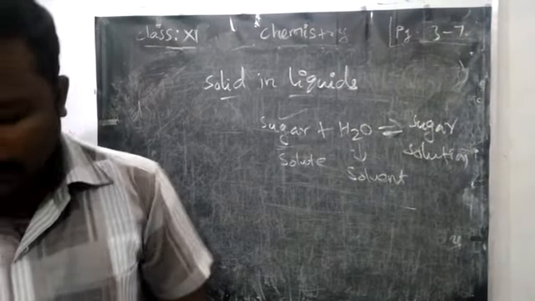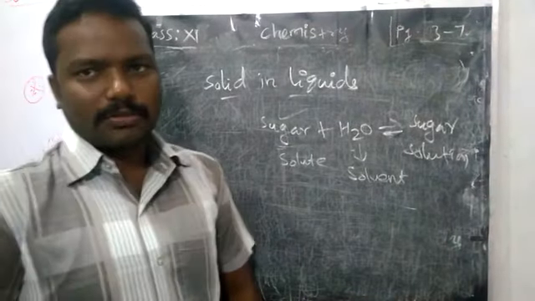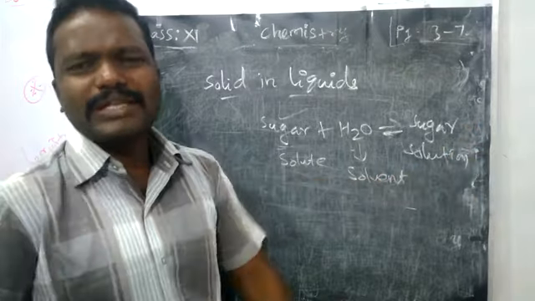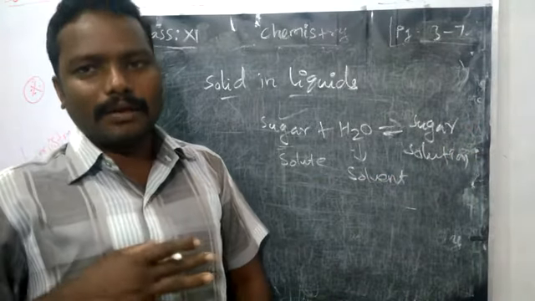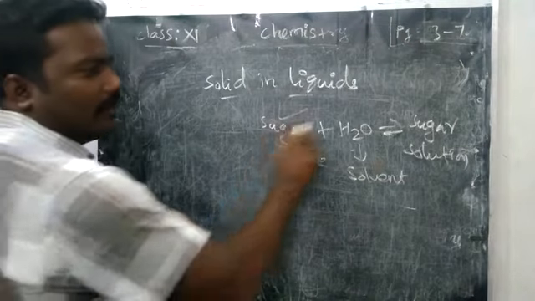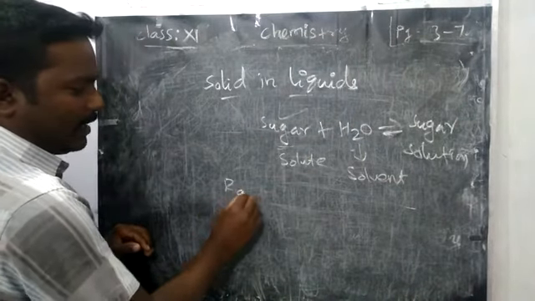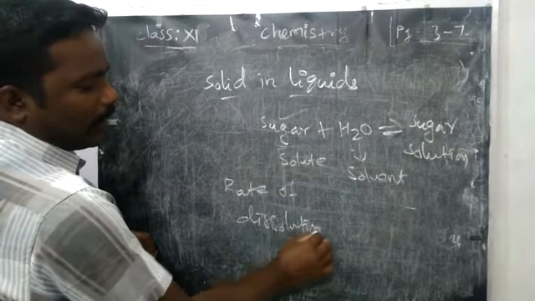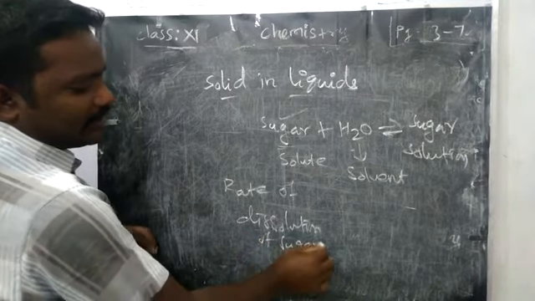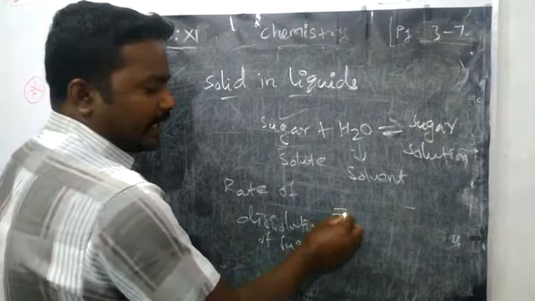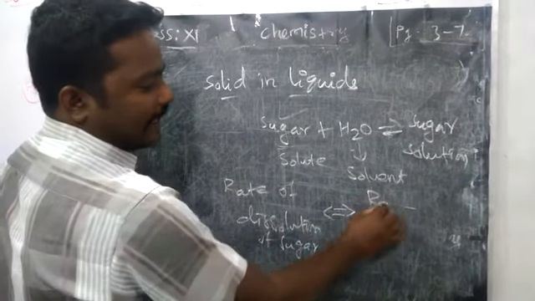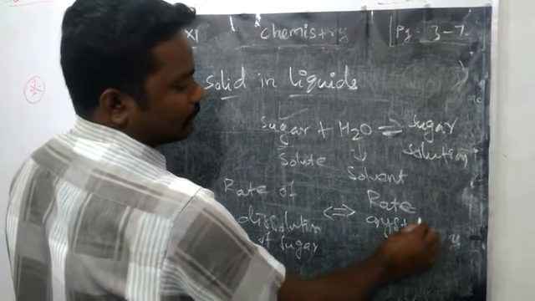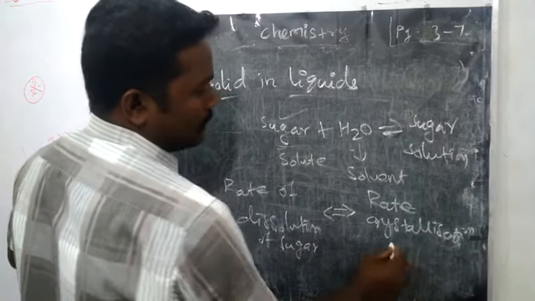We can have another idea. The rate of forward reaction, or we can say the rate of dissolution of sugar. What do you mean by dissolution of sugar? Dissolving into the water. So that speed is equal to the rate of crystallization of sugar.